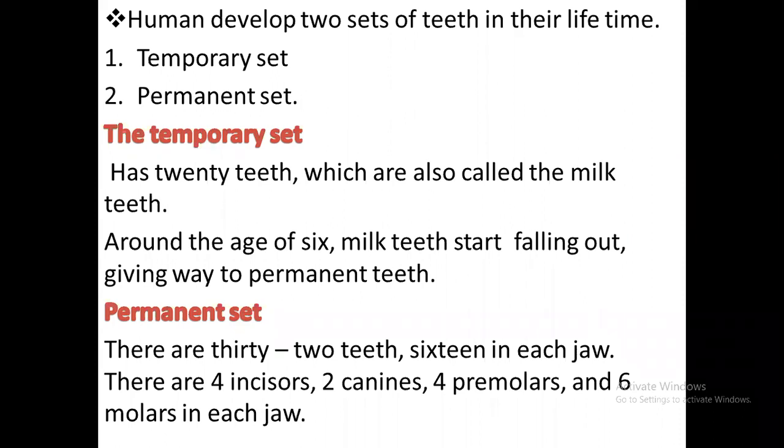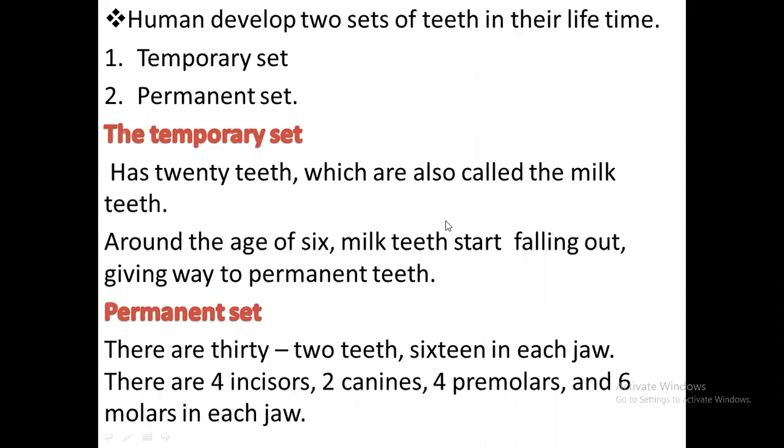Around the age of 6, milk teeth start falling out, giving way to permanent teeth. Then after that, permanent teeth will come. The permanent set has 32 teeth, 16 in each jaw, meaning upper jaw 16 and lower jaw 16.